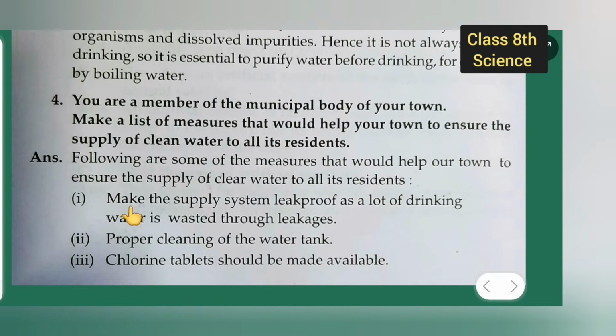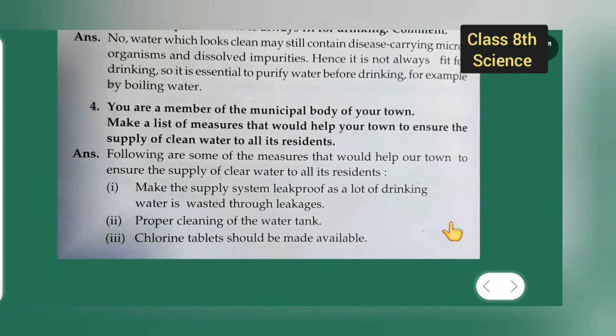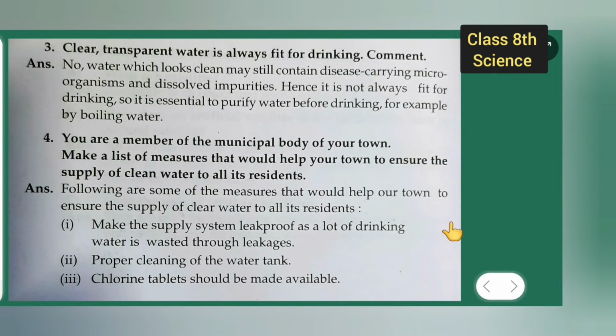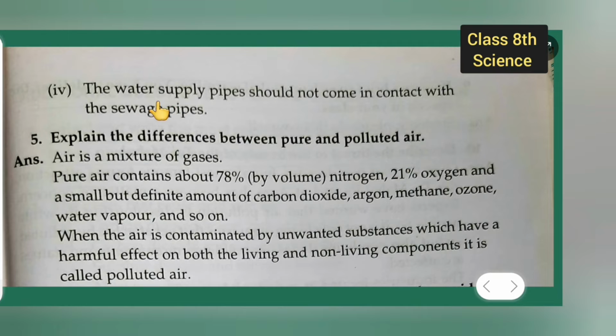First point is make the supply system leak proof, as a lot of drinking water is wasted through leakages. Second point is proper cleaning of the water tank. Third is chlorine tablets should be made available. So these are the few points which you all have to know. Fourth point is the water supply pipes should not come in contact with the sewage pipes.